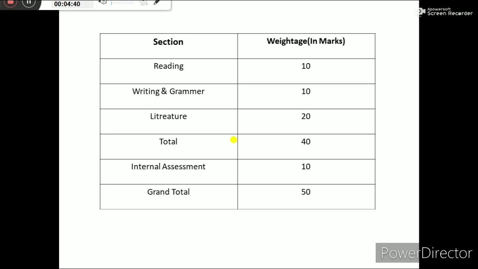You must focus on each and every part, either the project or the notebook, and complete it well. So the grand total will be 50 marks, which you will cover in the objective type first term paper, which will be in the month of November and December.